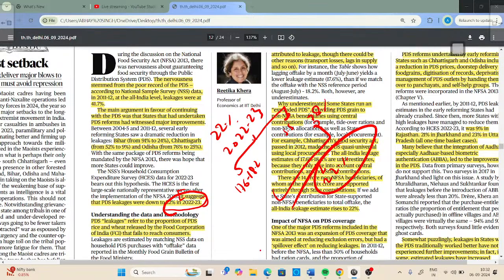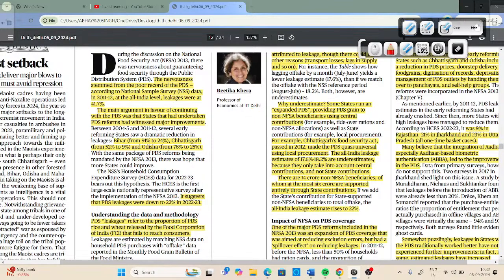ठीक है, अब इंडिया में एज ऑफ नाउ 10% इंडियंस, basically 10% of the entire Indian population, is getting the benefits as a non-NFSA beneficiary. So इंडिया में 14 करोड़ लोग ऐसे हैं जिनको as per this National Food Securities Act 2013 उन्हें benefits नहीं मिलने चाहिए. But state governments are providing them benefits by using their local procurement.